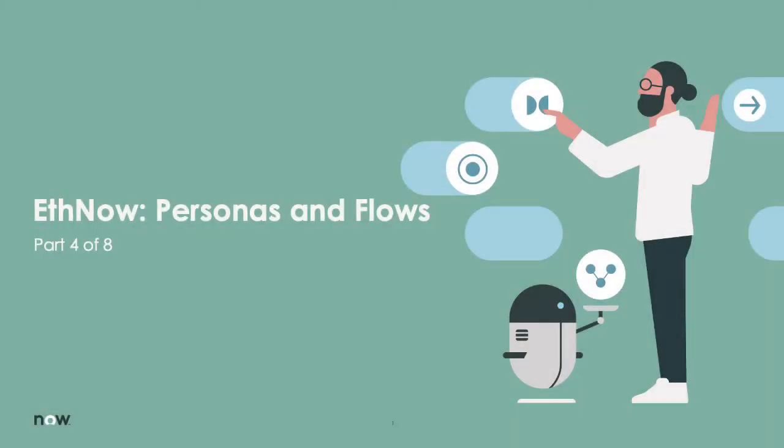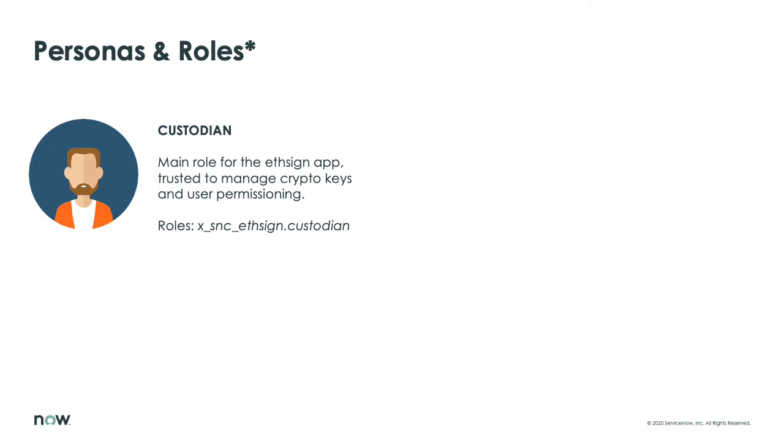Let's consider now the main personas and flows. Okay, let's have a look into the main roles. In the demo, you will see four main personas. The first one is called custodian and is the main user for the signer application.